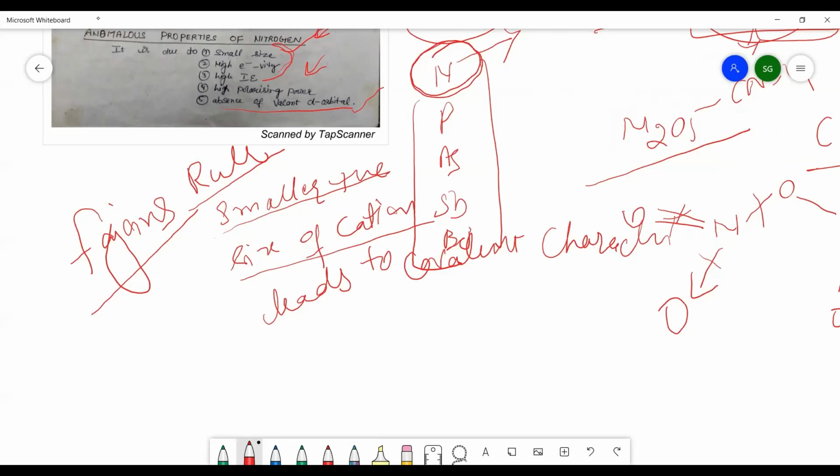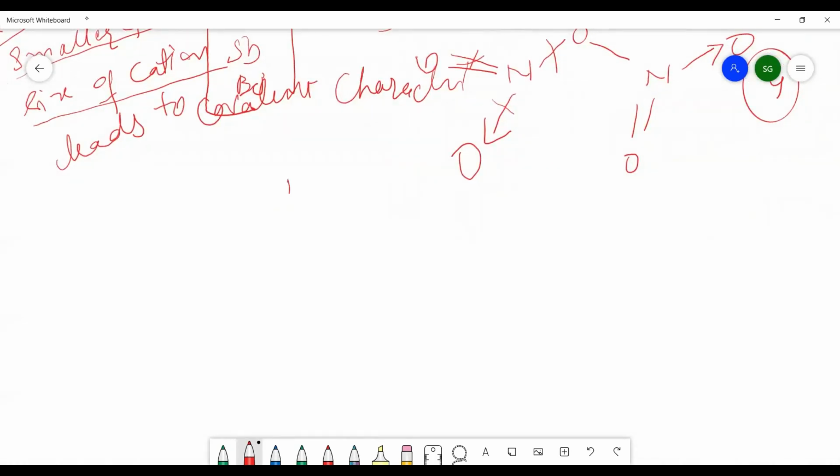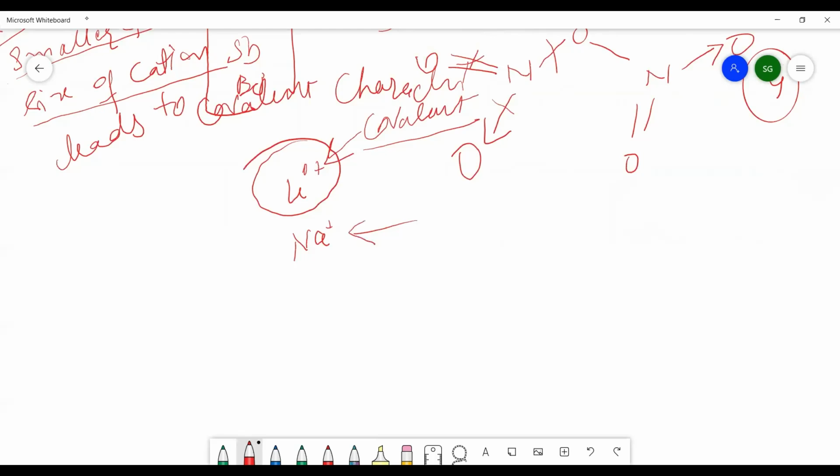So for example, if you take smaller size, if you take lithium and sodium, these are cations, and the salts of lithium, or most of the compounds of lithium, are covalent in nature. That you have done in the 11th standard also. But in case of sodium, the compounds are ionic in nature. Why does this happen? Because of the smaller size of lithium. So lithium has a smaller size.